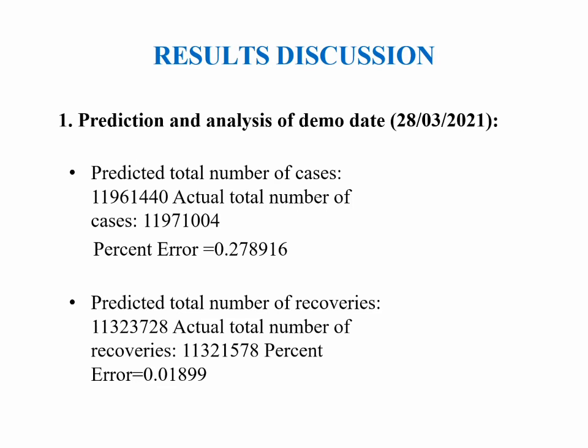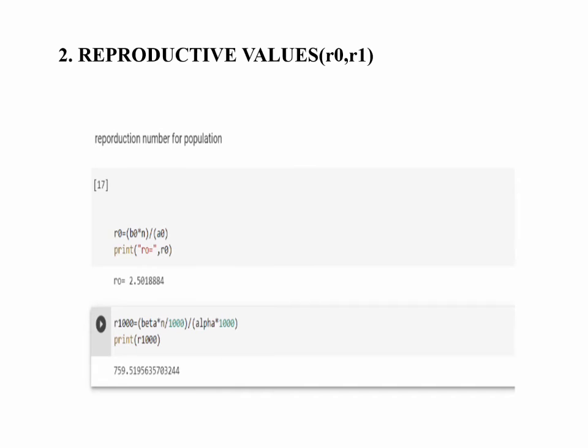The reproductive values R0 and R1 came around as follows. R0, the reproductive value of the COVID-19 pandemic, was 2, that is, from one person there was the possibility of transmission to 2 other persons, and R1, the reproductive value per million people, came to be 759.